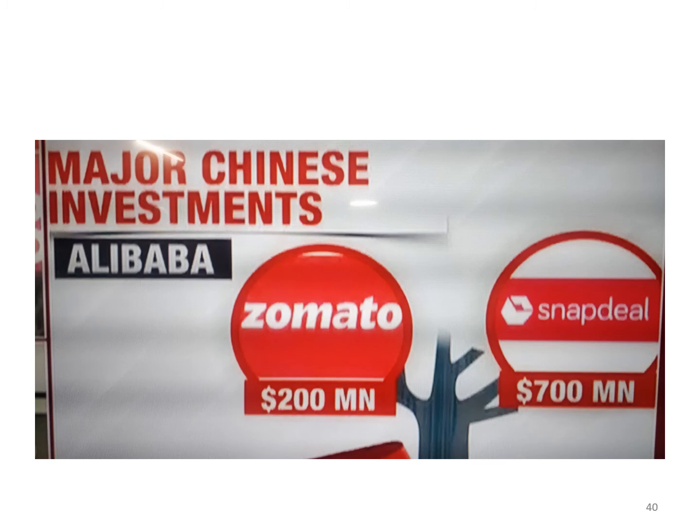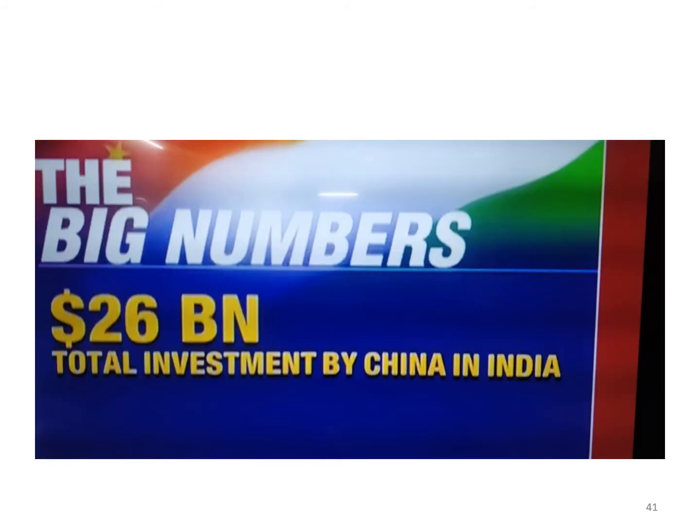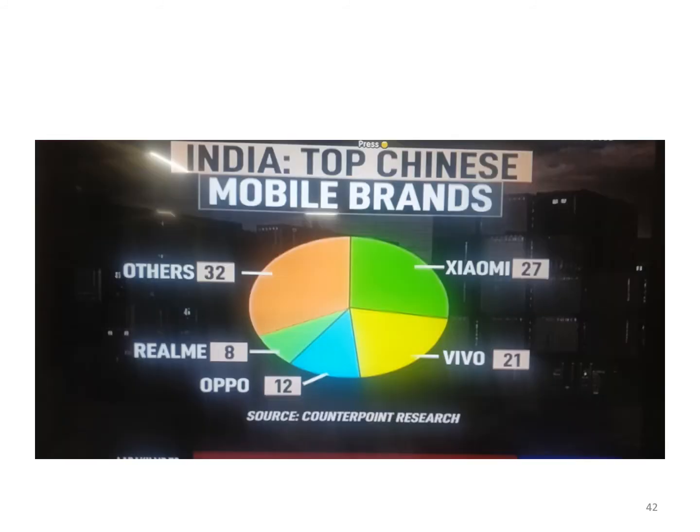These are the major Chinese investments from Zomato, Alibaba, and so on and so forth. 26 billion US dollars of Chinese investments. These are the top Chinese mobile brands, whether it's Xiaomi, Vivo, Oppo, and others.